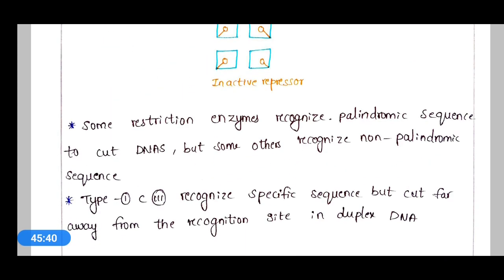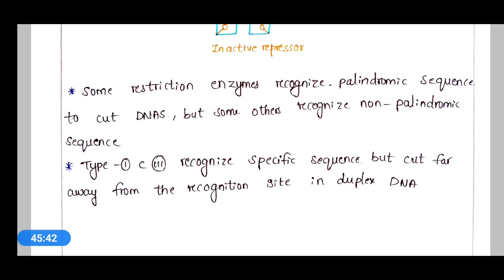Okay, and some restriction enzymes recognize palindromic sequences to cut DNA, but some others recognize non-palindromic sequences, and type 1 and type 3 recognize specific sequences but cut far away from the recognition sites in duplex DNA. So this is about the lac operon concept.